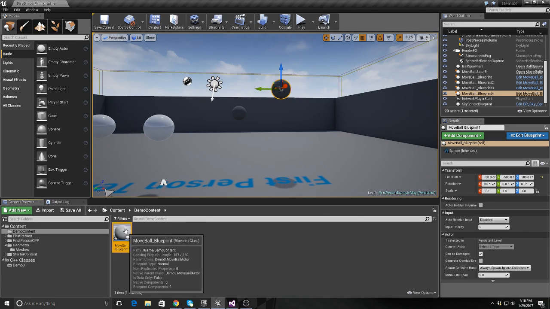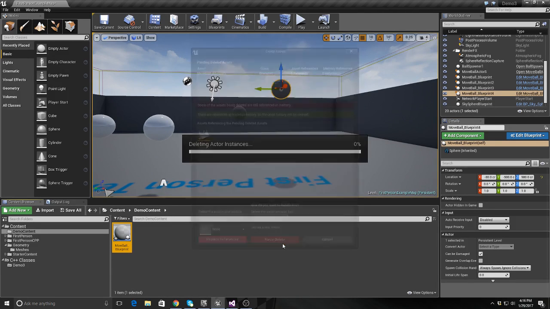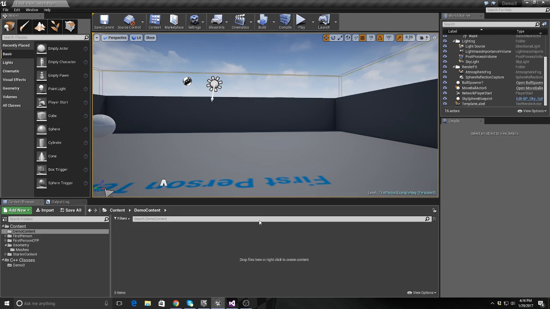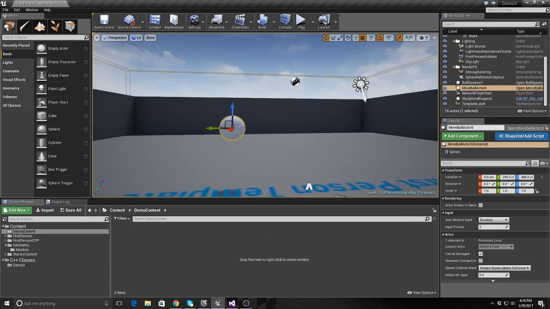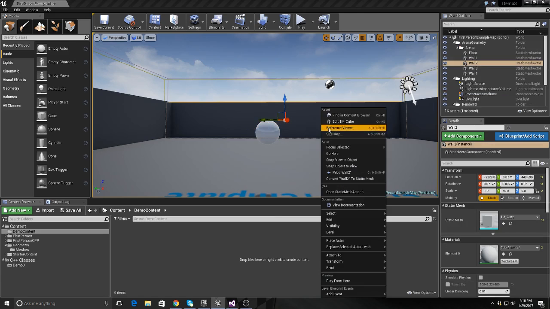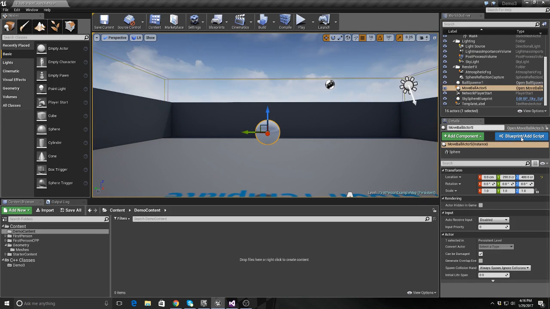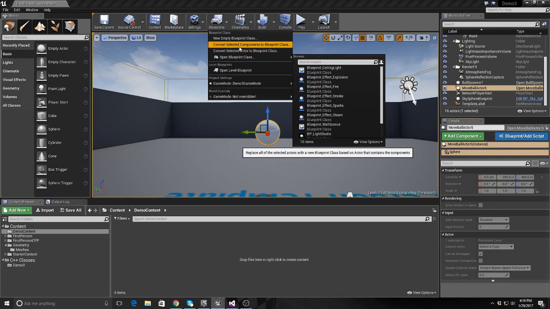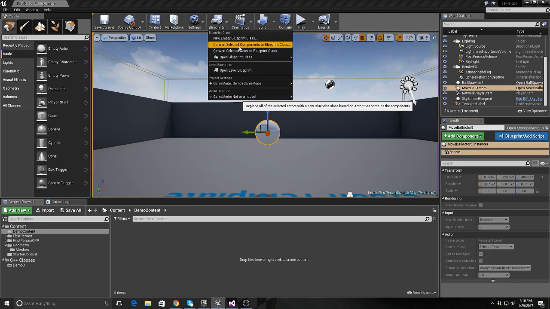If I delete this, force delete, right? So this is my original one. You saw those go away because those were my blueprints. So we go, this converts this actor to a reusable blueprint class that can have the script behavior. So before I was doing it like this, and I would hit this, then I'd go here and say convert selected components into blueprint class. That didn't work.